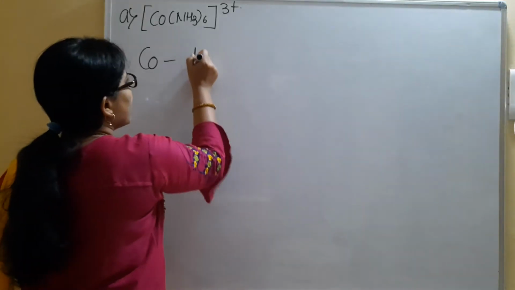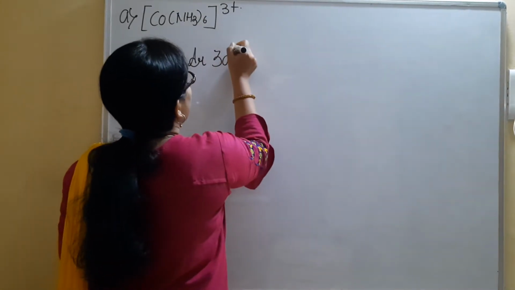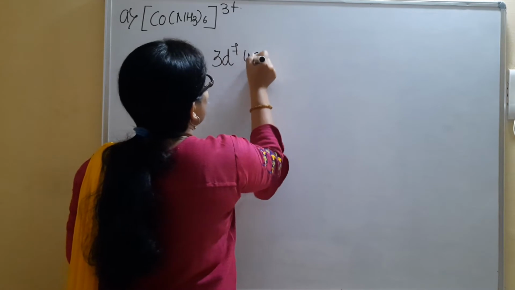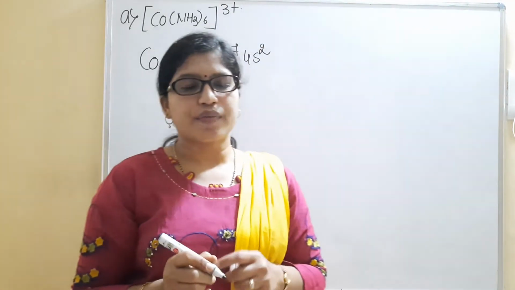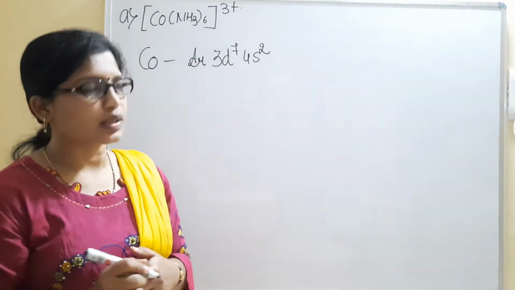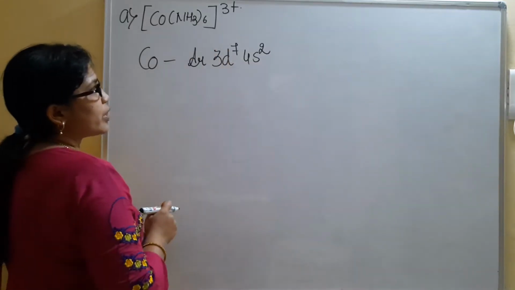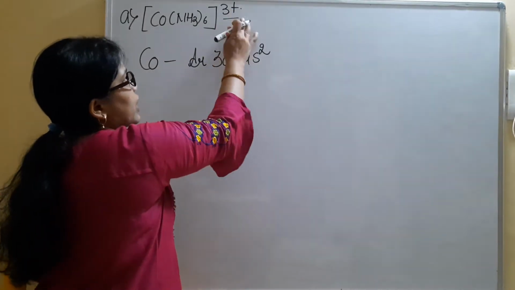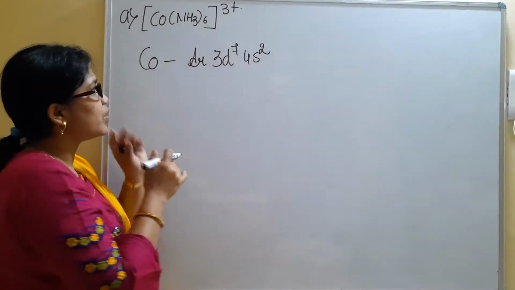Cobalt has the electronic configuration argon 3d7 4s2. You need to know the electronic configuration for the transition metals, which we generally use in coordination complexes. When you consider cobalt, argon 3d7 4s2, now we have a plus 3 charge here. With a plus 3 charge, we have to remove 3 electrons.